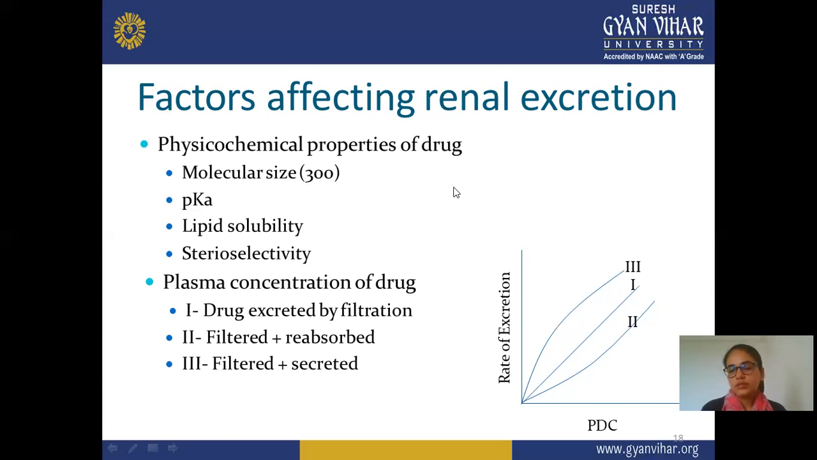Next is stereoselectivity. Stereoselectivity is another factor that is responsible, if the drug shows some levo rotation or dextro rotation. This rotation may also affect the excretion of a drug from your body. Next is plasma concentration of a drug, meaning how much drug is present in plasma. This is divided into 3 parts.